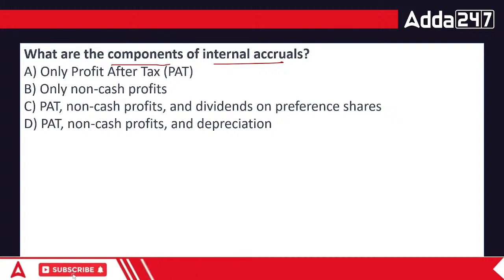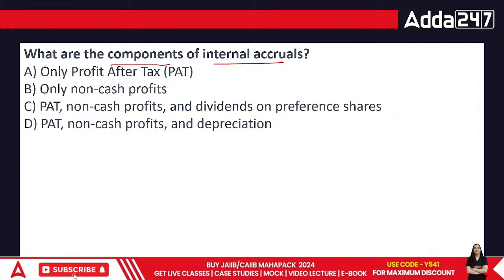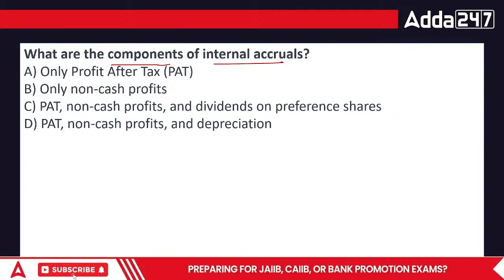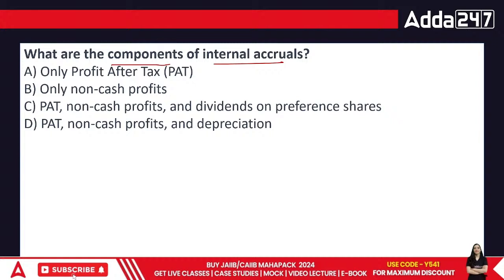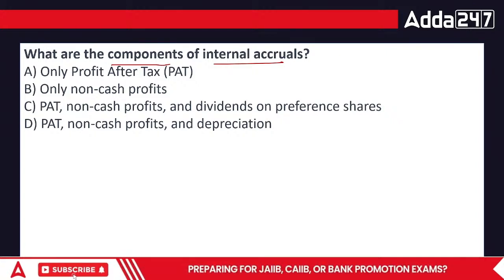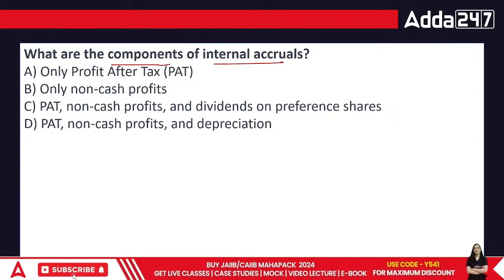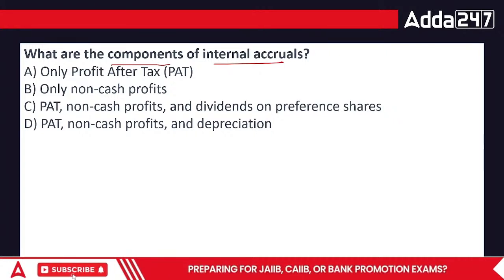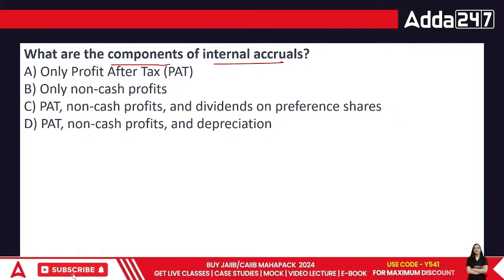See, let's talk about an organization. The organization first has to pay the outsiders. Basically, the bank has to be paid the interest. Then the debenture holders have to be paid the interest. Then we will pay the tax to the income tax department. Salary and all comes first. So all these things are already done, and then whatever we are left with, maybe meager, maybe big, whatever the amount would be, that amount will go to the shareholders.